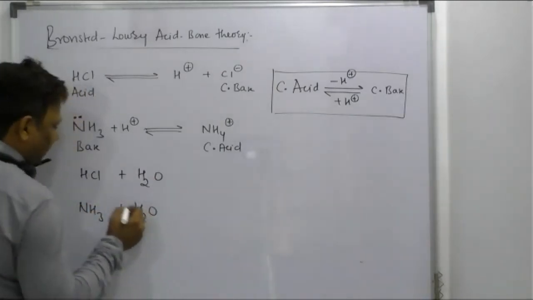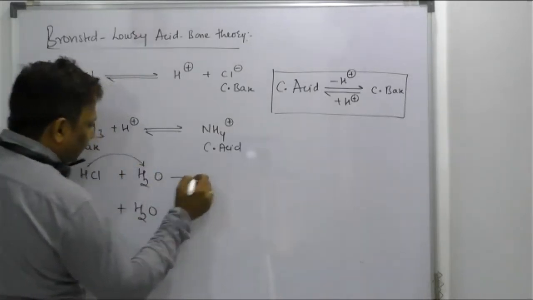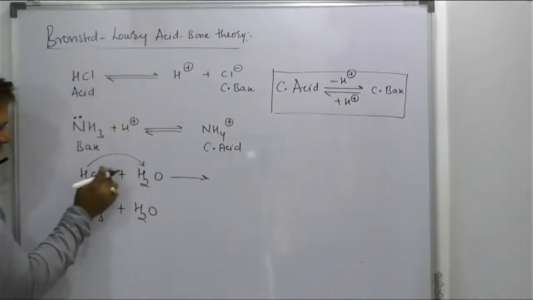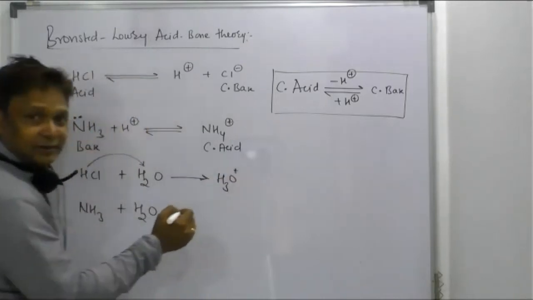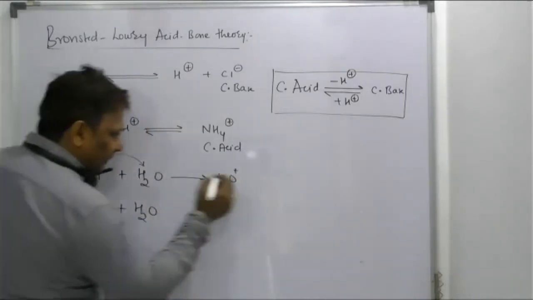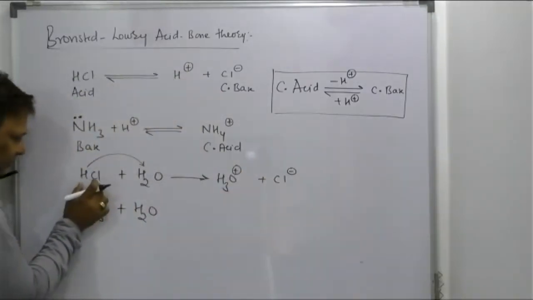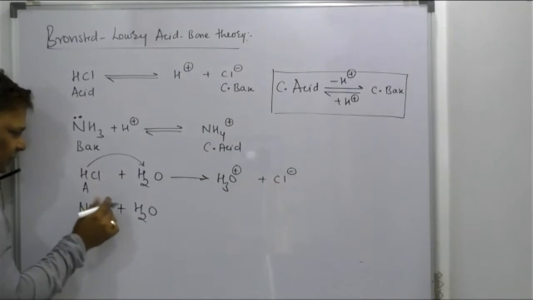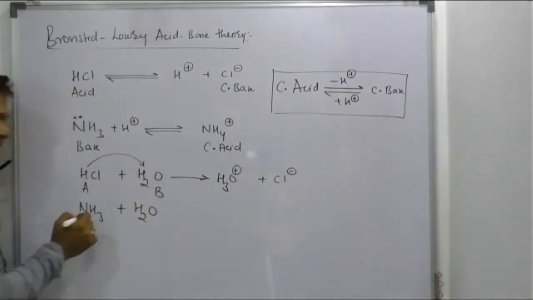But we know that HCl has a tendency to give H plus ion to the water, and water will come as a half-headed arrow, beta. It gives H plus to the water. Your water becomes a hydronium ion, correct, beta? And HCl becomes a Cl minus ion. So now it has a tendency to give H plus ion, it is called an acid. It has a tendency to gain H plus ion, it is called a base.